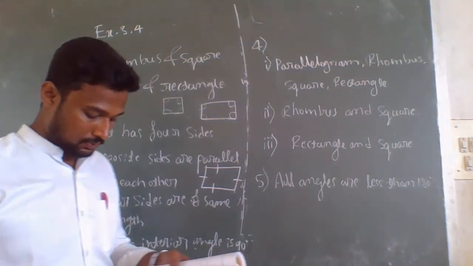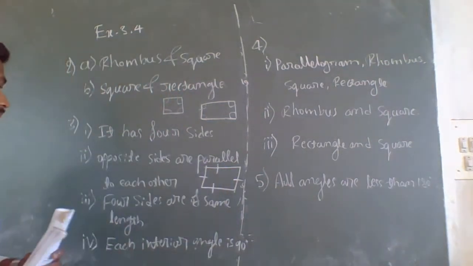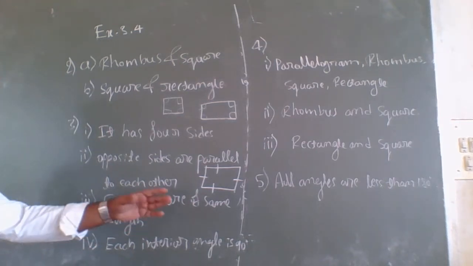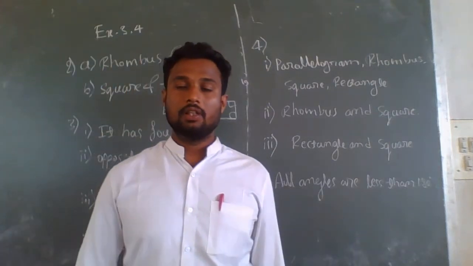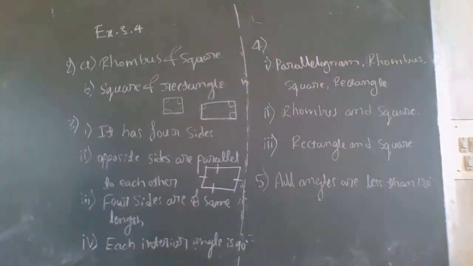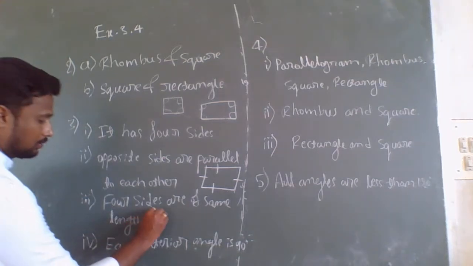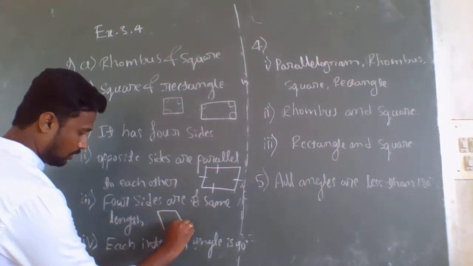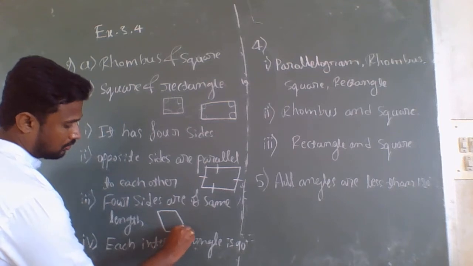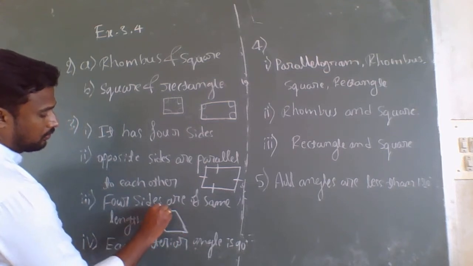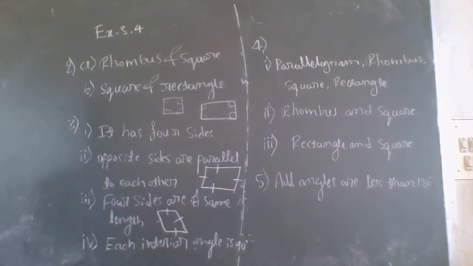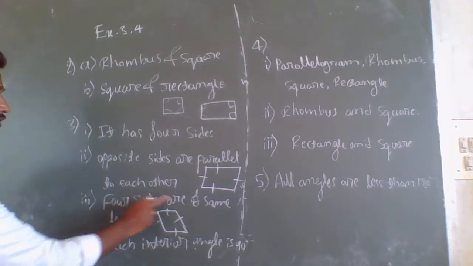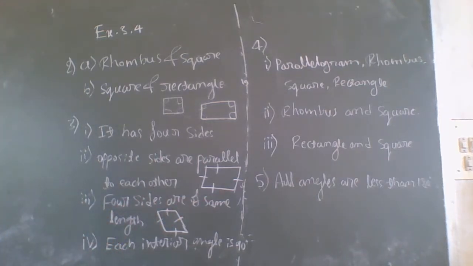Okay, next one, a rhombus. Four sides are of the same length. A square is called a rhombus when four sides have the same length. So here in this square, four sides are of equal length. Therefore, it is called a rhombus, because the four sides are of the same length.